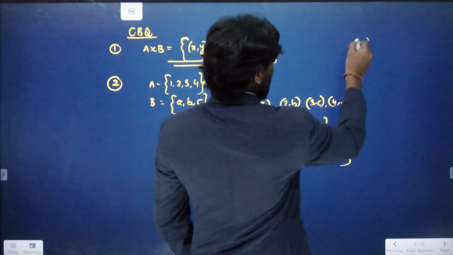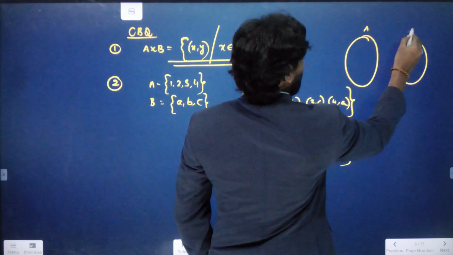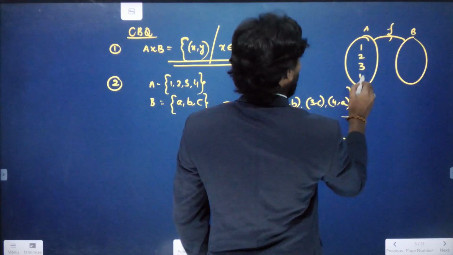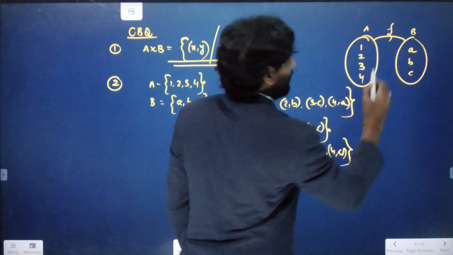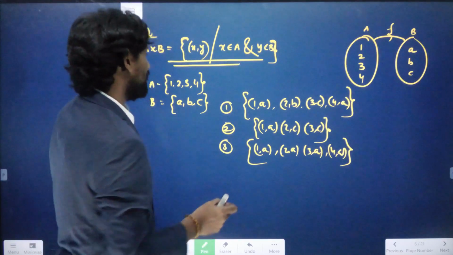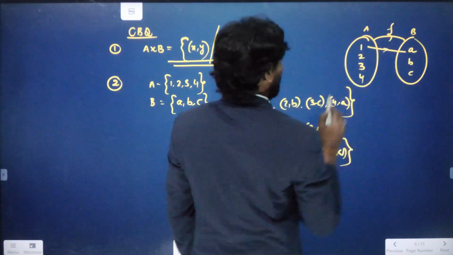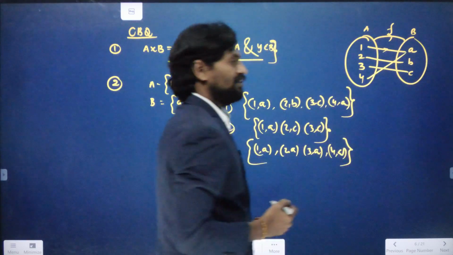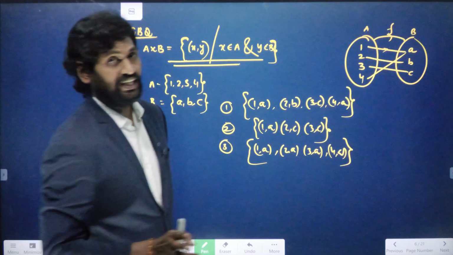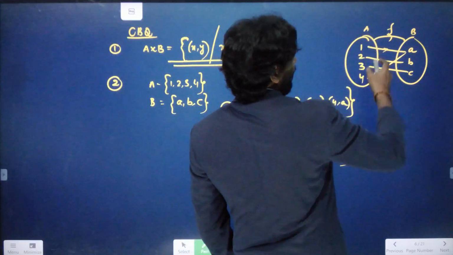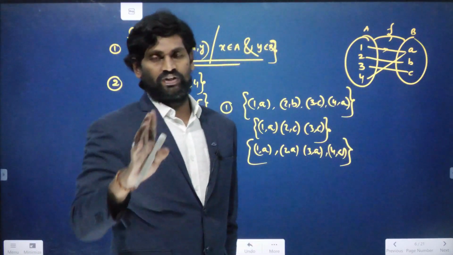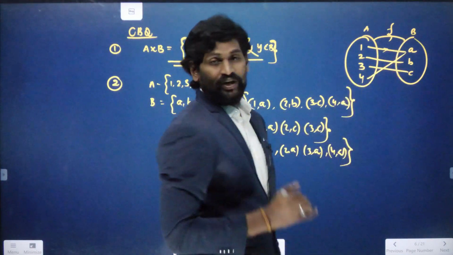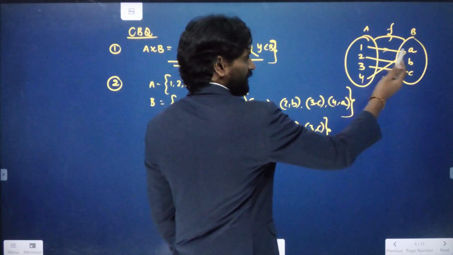Now I am taking two sets A and B. F is a function from A to B. A has the elements 1, 2, 3, 4, and B has the elements A, B, C. The first option gives the ordered pairs: 1 mapping to A, 2 to B, 3 to C, and 4 to A. The first point we need to check is whether all the elements in set A are connected to at least one, a unique element in set B. Yes, 1 is connected to A, so 1 has an image. Very good. 2 also has an image.